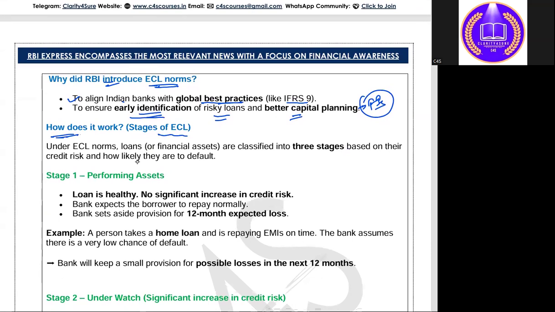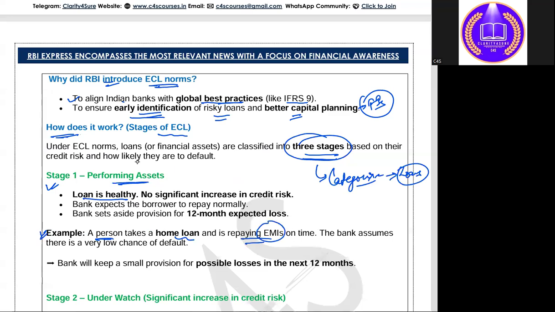So how does ECL work? The different stages of ECL. We were talking about the 3 stages of ECL. On the basis of these 3 stages, we are categorizing the loans, in which stage each actually lies. Stage 1 is the performing assets, in which the loan is healthy, meaning the borrower is paying the loan on time. Suppose a person takes a home loan and is repaying the EMI, the monthly repayment, on time.